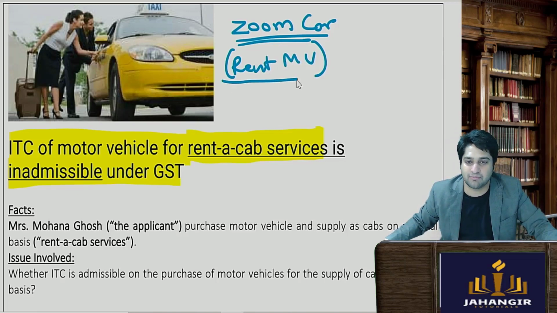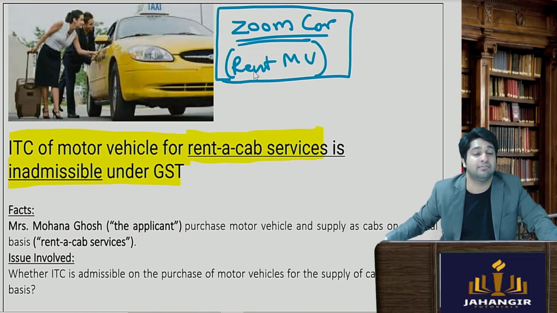Now question came up that the business was renting of motor vehicles. Can they claim GST? So what happened is, ultimate answer was no, ITC is not available.